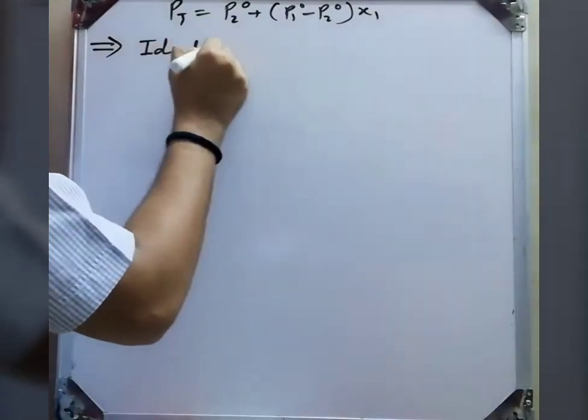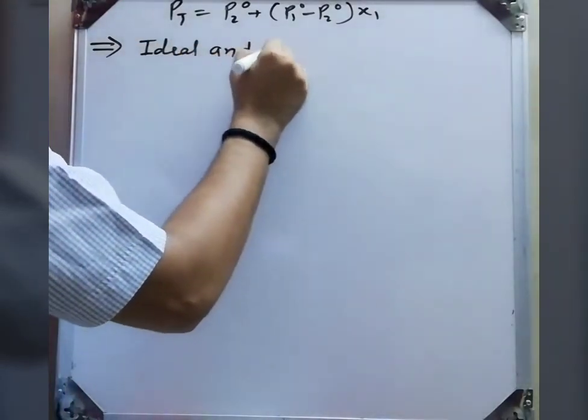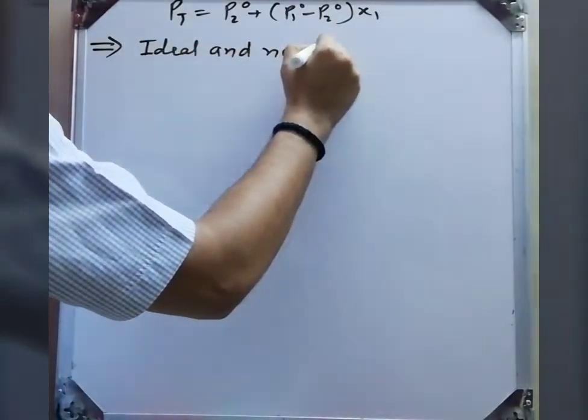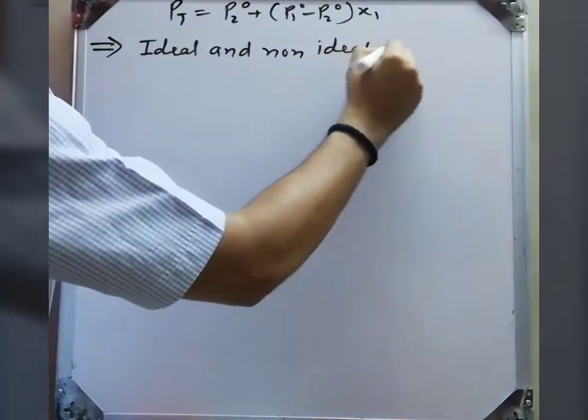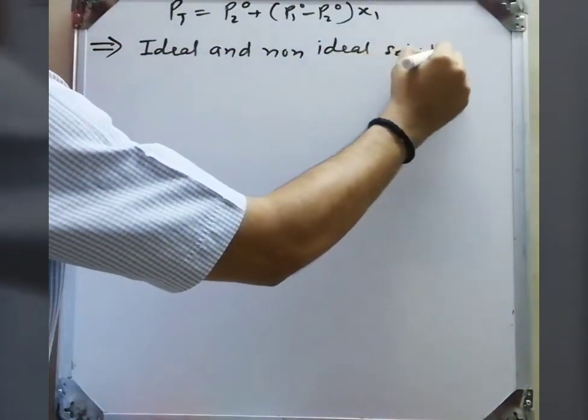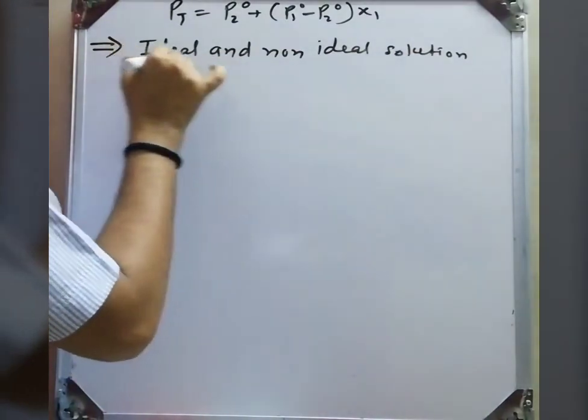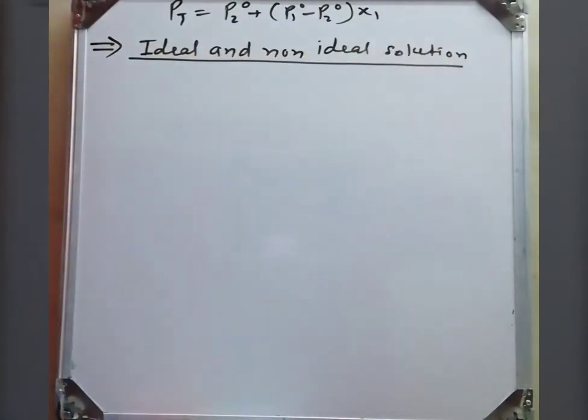So we discuss here ideal solutions and non-ideal solutions. Solutions which obey Raoult's law at all ranges of concentration are called what? Ideal solutions. If they do not obey Raoult's law, they are called what? Non-ideal solutions.